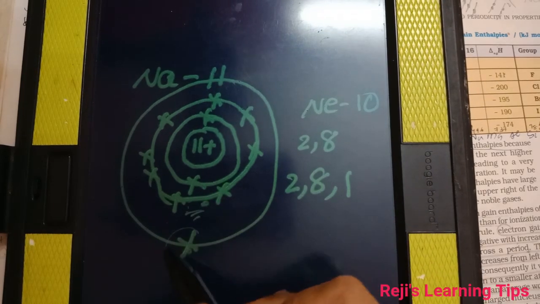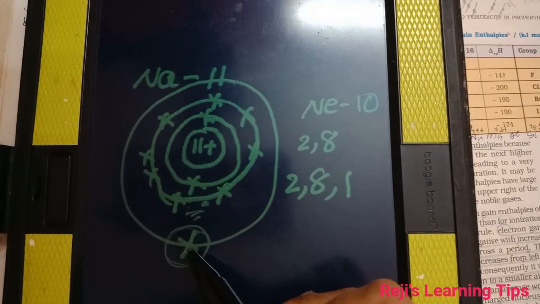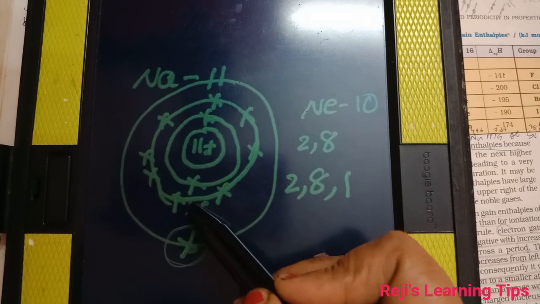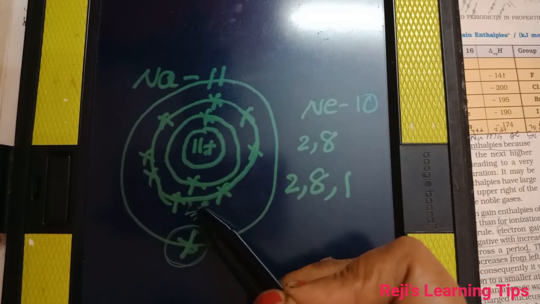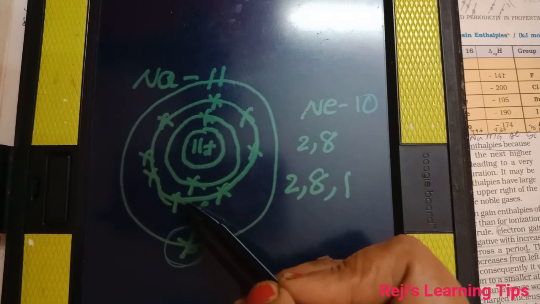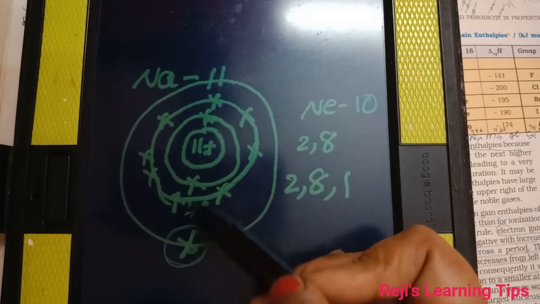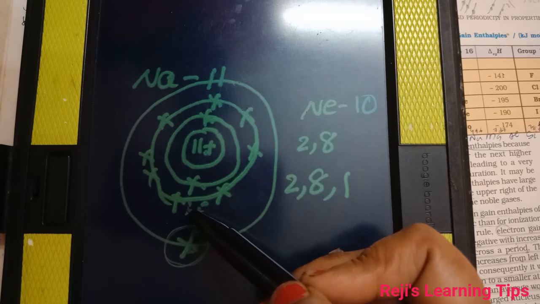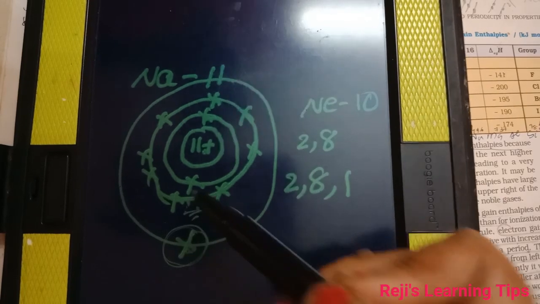So this outermost electron, the valence electron in the case of sodium, is more shielded from the nucleus because the core shell is completely filled. When the number of electrons in the core shell increases, the shielding effect also increases. So shielding effect is maximum in the case of alkali metals. Okay, understood?